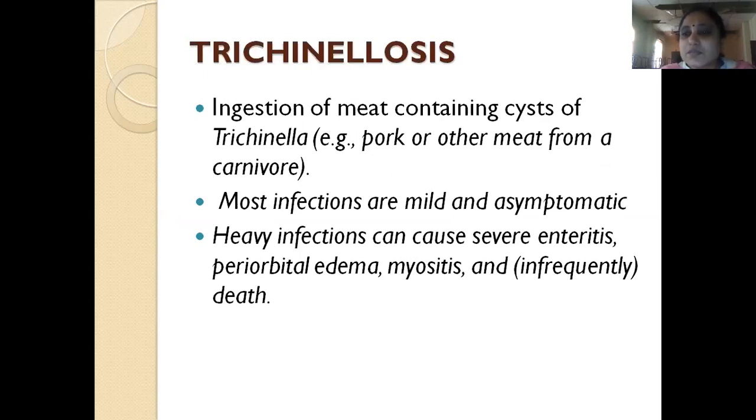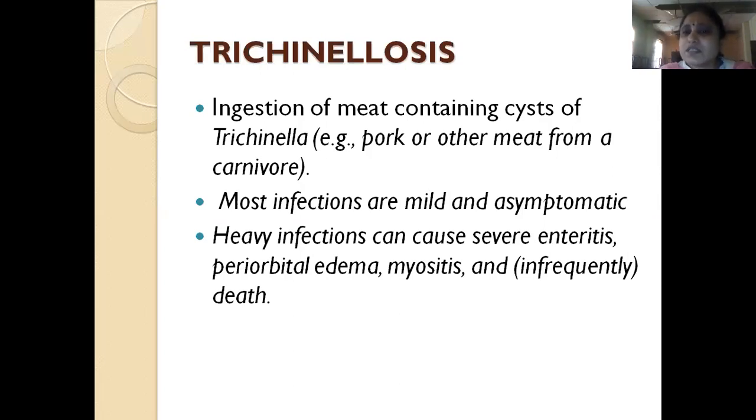One of the organisms which is a tissue nematode is Trichinella. Trichinellosis occurs if any person eats meat containing cysts of Trichinella, like pork or other meat from any other carnivore. The Trichinella cysts are contained in the muscle of these organisms, like pork, meaning pig.